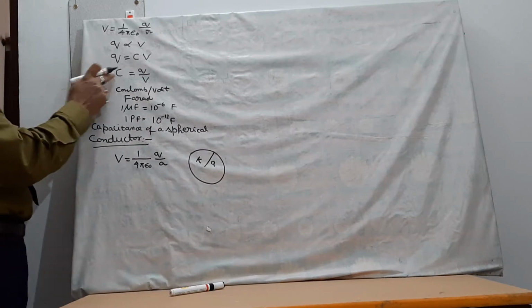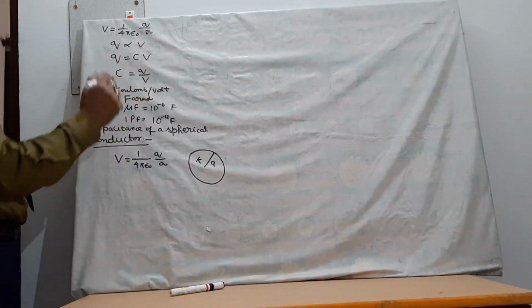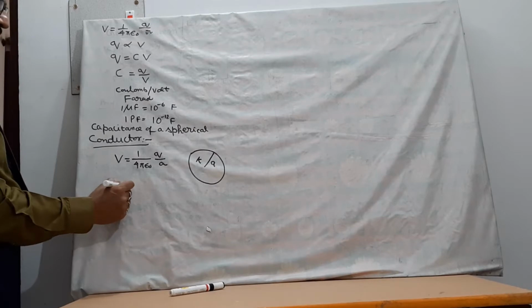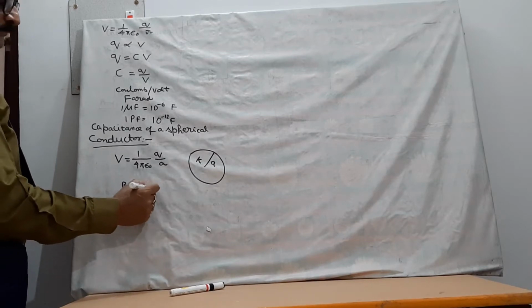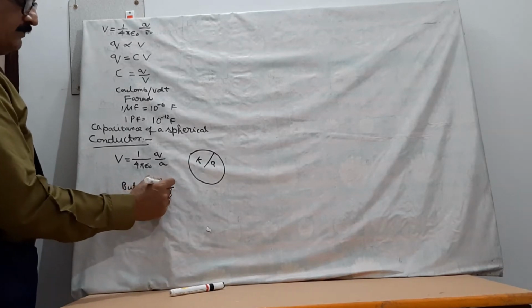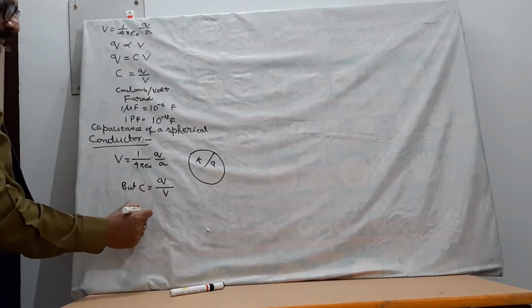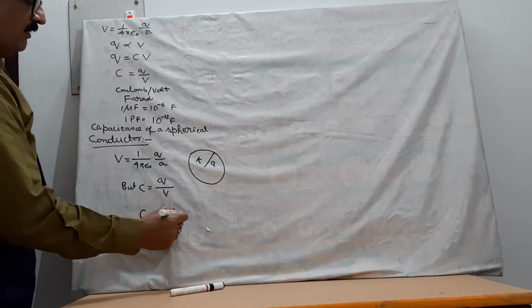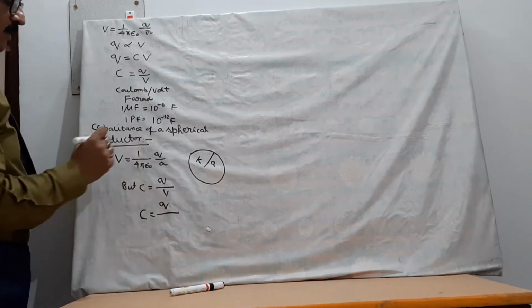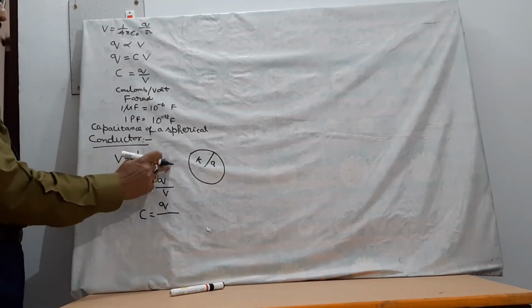And from this formula, C is equal to Q by V, capacitance is Q upon V. Therefore, capacitance C will be equal to Q upon, now I can put the value of V, 1 upon 4 pi epsilon naught Q by a.